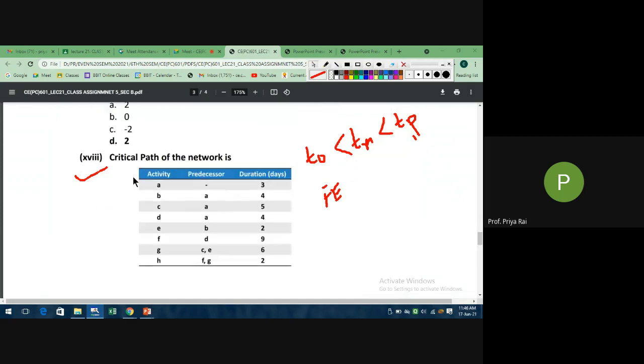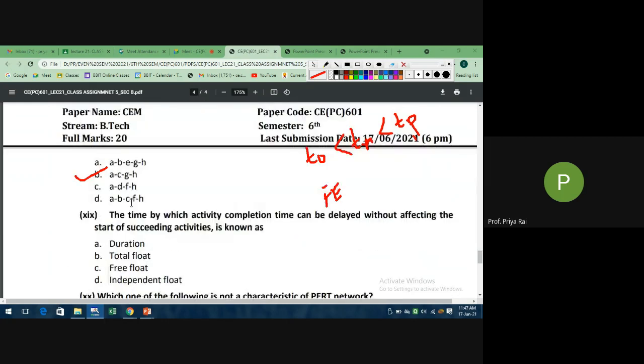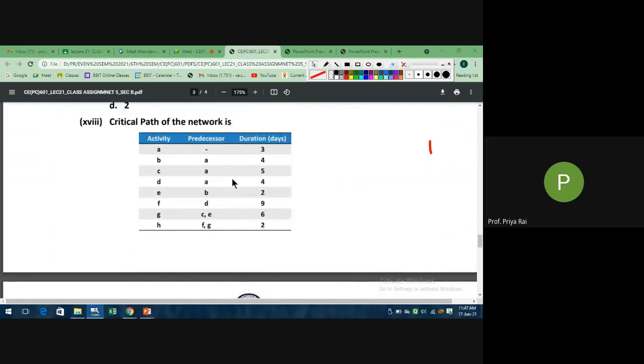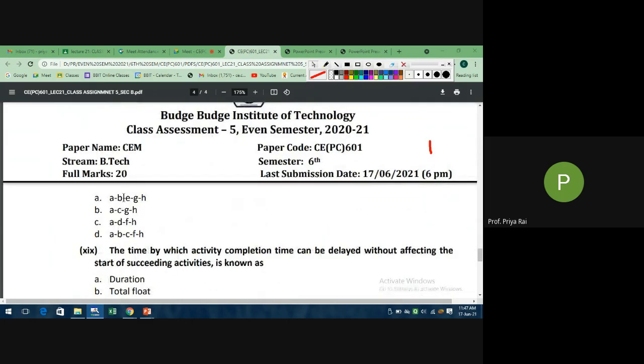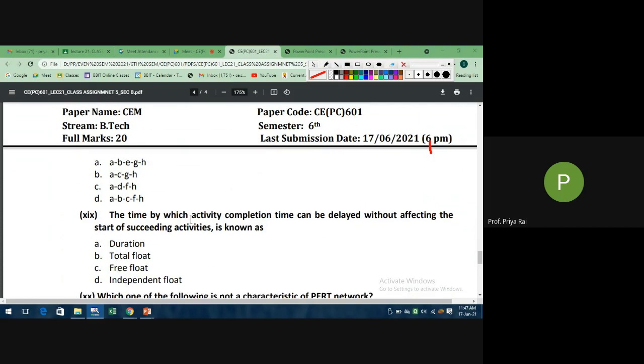Now see here, critical path of the network is which one? This one I have already solved in the class. You go through it and try to answer it. Same: first, identify which paths exist. Then, if they exist, simply add the durations of all the activities and take the longest duration as the critical path. Same as the previous one.